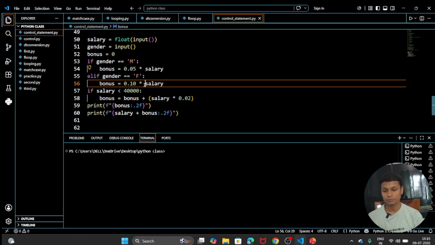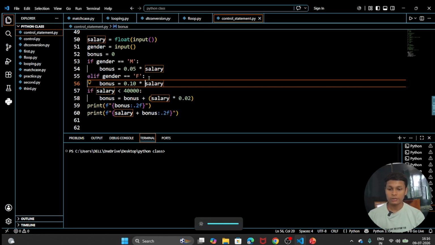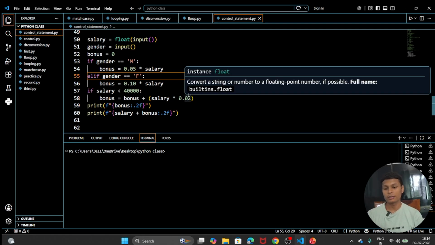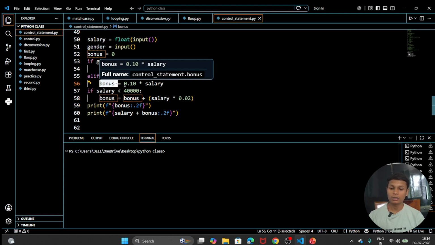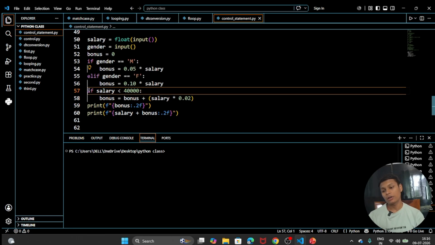Here gender is female. So if the gender is female, in the question it is mentioned that we have to put 10% of that salary. Bonus is 10% of that salary. So you can see that 10% of the salary will be added in the bonus if the gender is female. After that we are going to write an if condition.